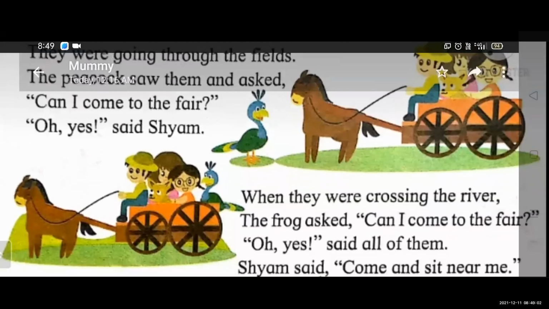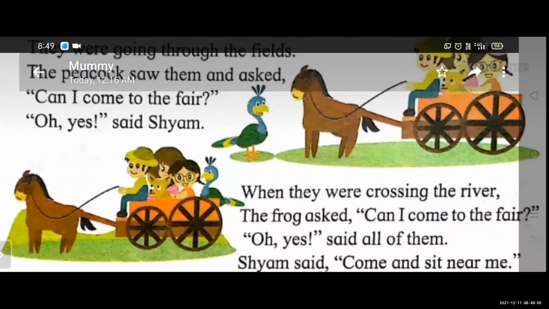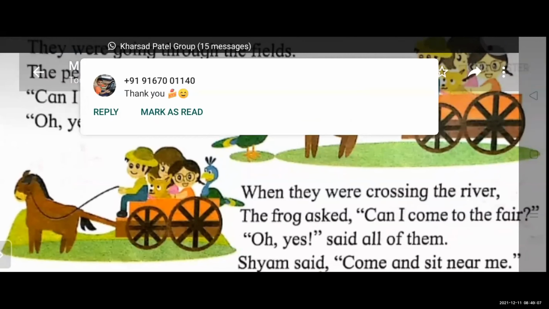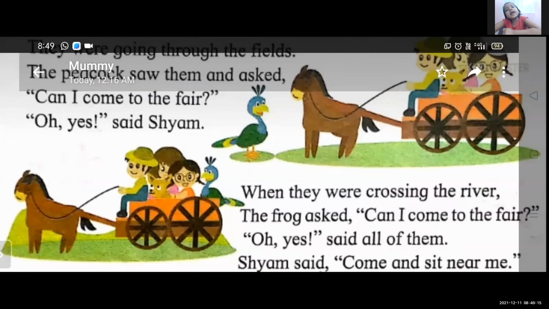Now, see the next picture. So, how many members are sitting in the cart? Tell me, students. Shyam, dog, Madhu, Meera, and Peacock. So, how many members? 5 members. Okay. 2 animals, dog and peacock, and 3 persons, Shyam, Madhu, and Meera. All 5 members go to the fair in the horse cart.